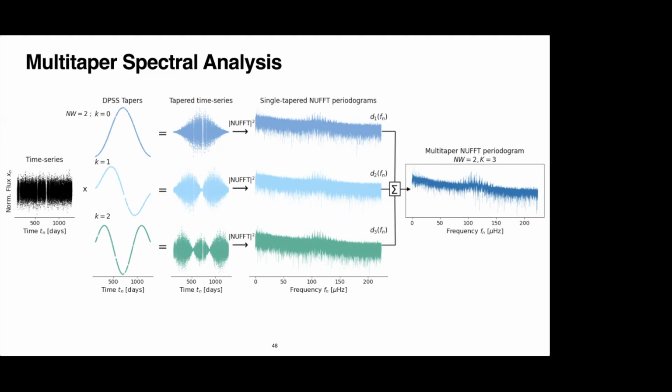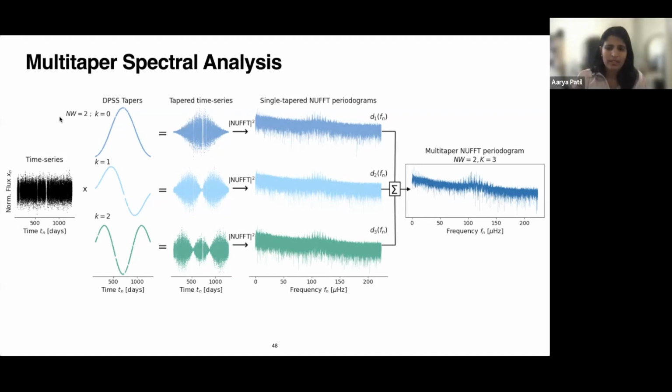Okay, so it's not related to the time basis that you have from the data. Maybe I don't understand. Okay, it's not related to the time basis of the data set. So the bandwidth is related to this. I'm showing here your original time series, then the individual tapers. What I'm saying here is that you multiply your time series with a taper.